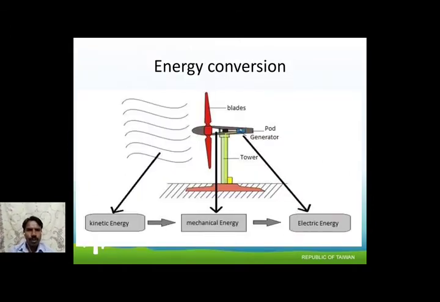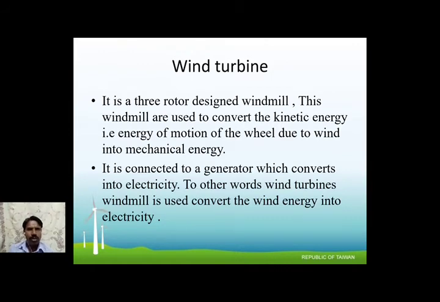Already we discussed the introduction of this subject, wind energy conversion. The kinetic energy of wind is converted into mechanical energy through the blades and some mechanical arrangement. The generator is connected to the wind rotor and automatically generates electrical power, which is useful for external purposes. So, the wind turbine: in the rotor design, the windmill is used to convert the kinetic energy of air into mechanical energy, that is, the energy of motion of the wheel due to wind.